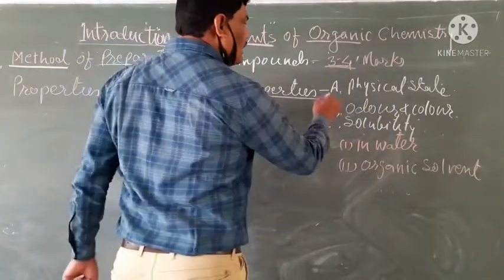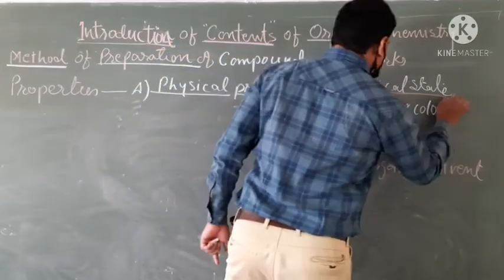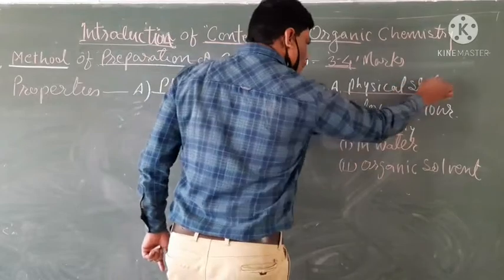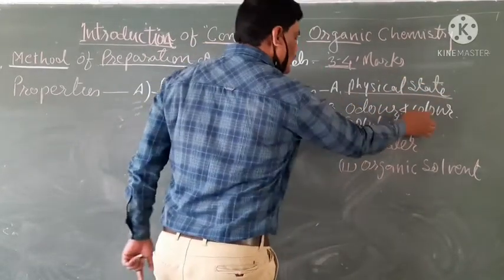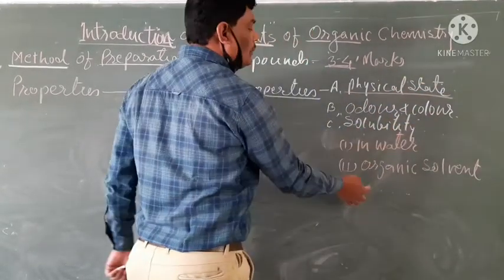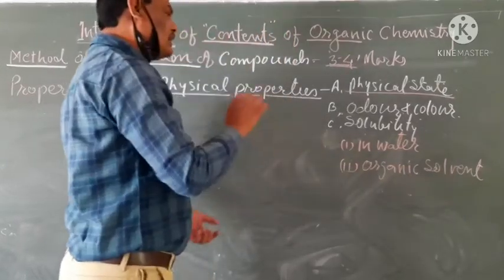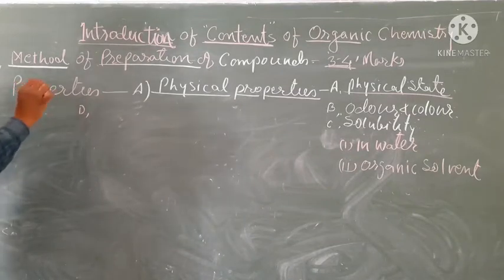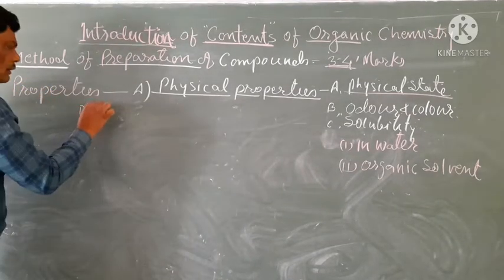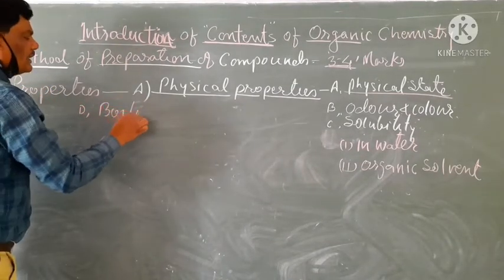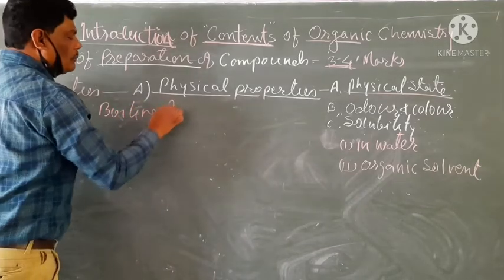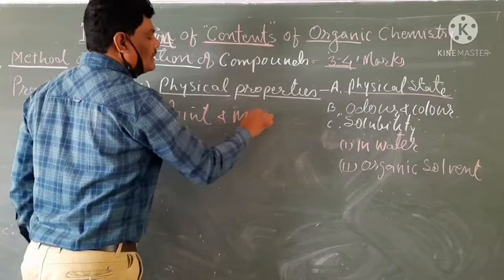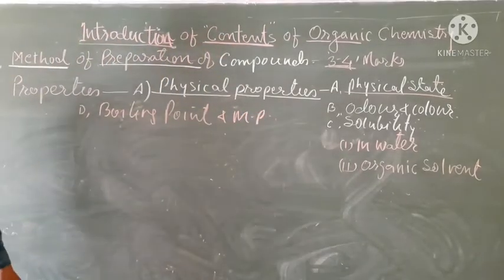This is under physical properties. So in physical properties, we are discussing physical state, odor, solubility in water and in organic solvent, and next, boiling point and melting point.